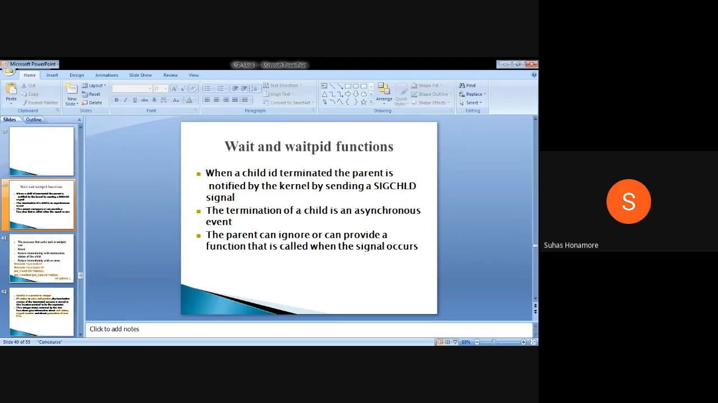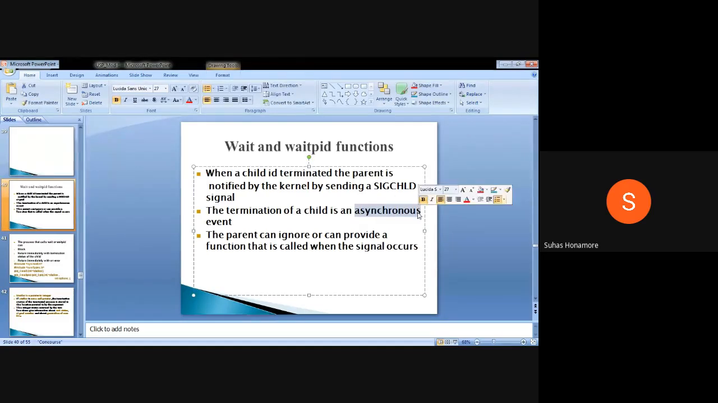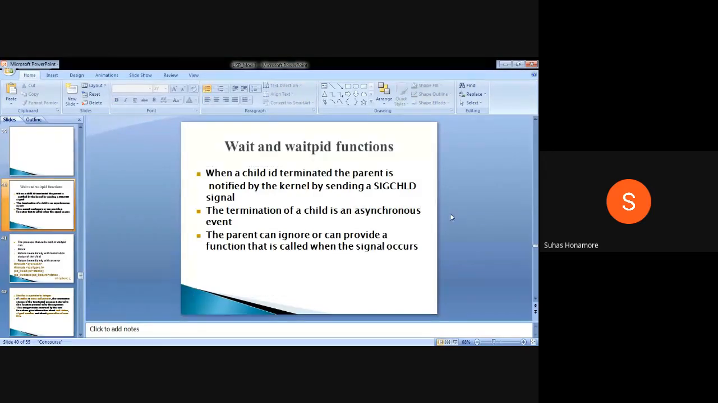Any time in between, suddenly it may get terminated, or intentionally the child itself will come out of the execution. Depending on that, we don't have any particular timing, so we say it is asynchronous. We don't know when it will get terminated. While your parent process is running, suddenly the child may get terminated, without the parent knowing anything. So it's an asynchronous event.